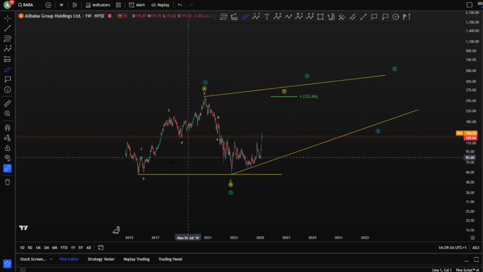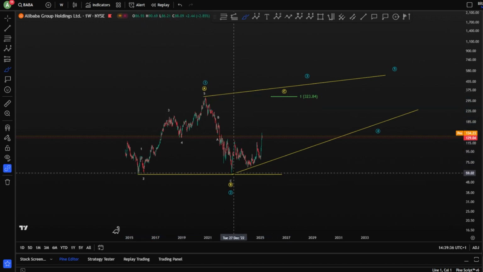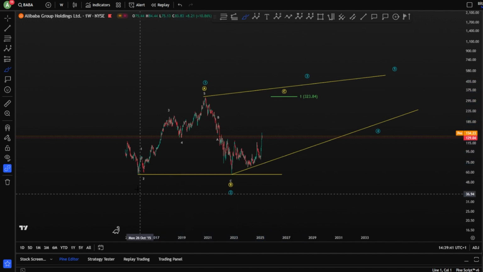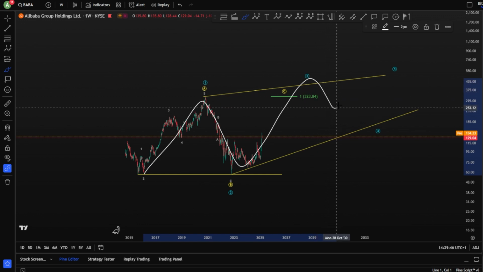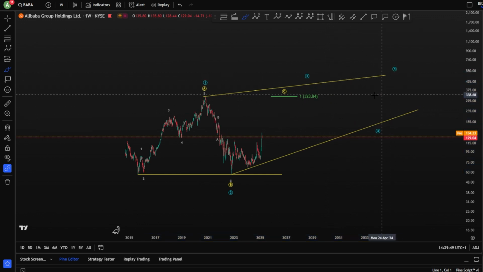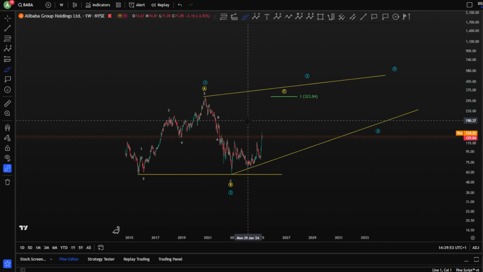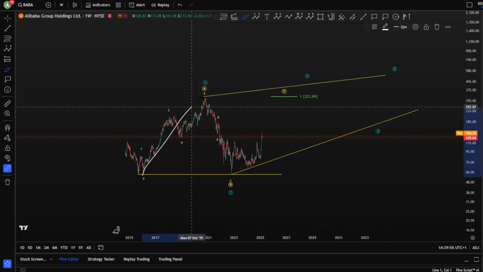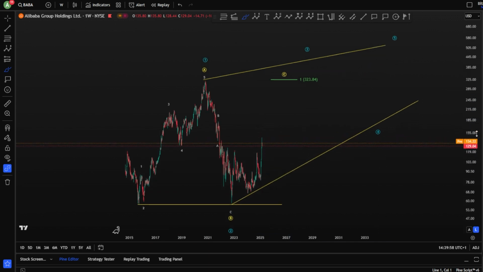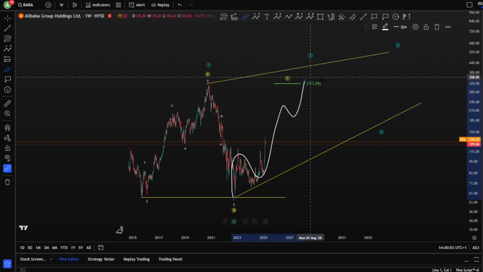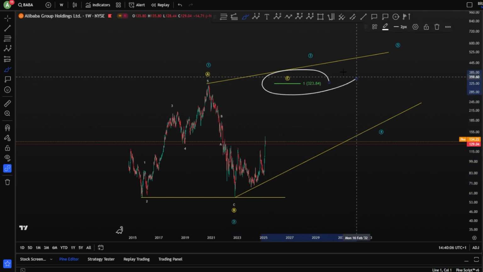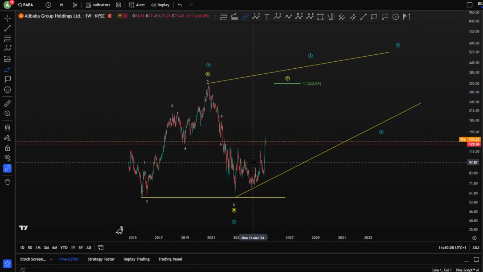So in both case scenarios, if we are here in an impulse or a leading diagonal, you would like to see the wave 3 as well as a leading diagonal. Because if you start with the wave 1 as an impulse, you would like to see the wave 3 as impulse, correction, and impulse for your wave 5. Even sometimes your wave 2 and or your wave 4 can be impulses as well, in case you start with an impulse. So, in case we are in ABC as well, we would like to see a big impulse toward the upside, 1, 2, 3, 4, 5, hitting the $323 for Alibaba here.